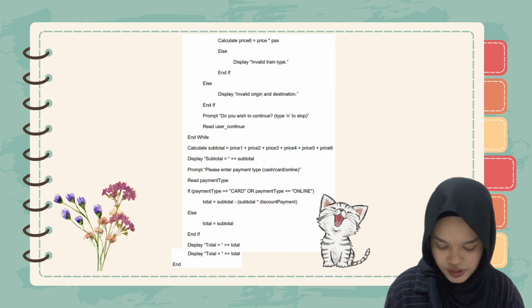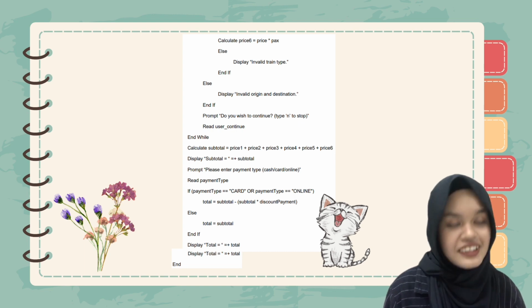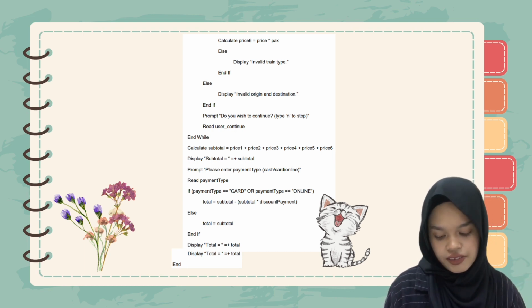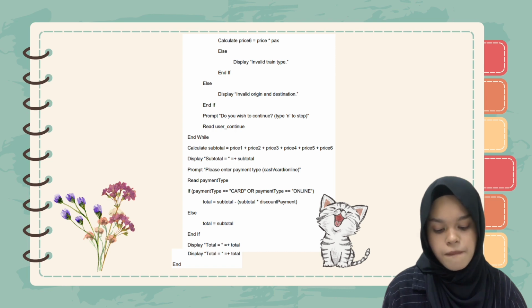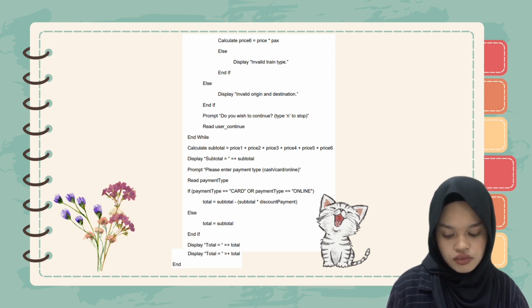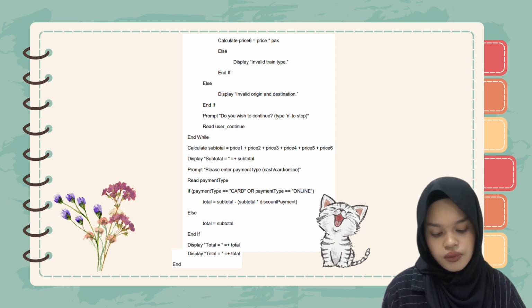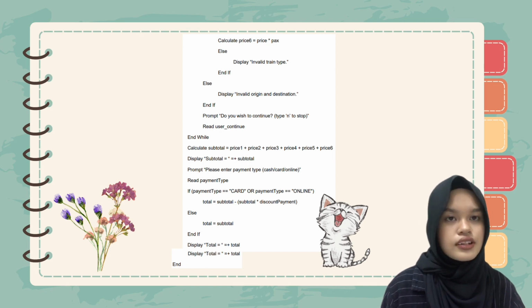And then we prompt, please enter payment type, cash / card / online. And then we read payment type. If payment type equals card or payment type equals online, we set total equals subtotal minus subtotal multiplied by discount payment. It's a new total. And then else, total just equals subtotal.